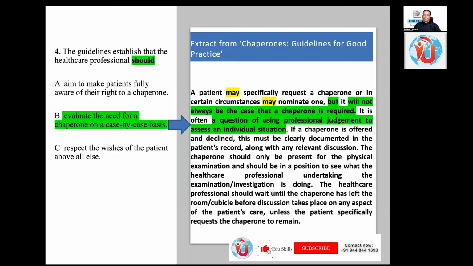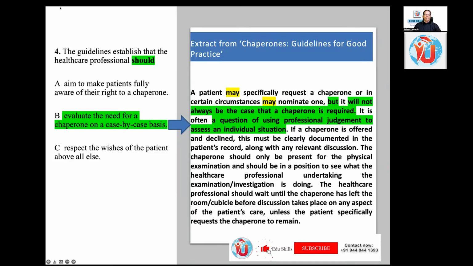The chaperone should only be present for the physical examination and should be in a position to see what the healthcare professional undertaking the examination or investigation is doing. The healthcare professional should wait until the chaperone has left the room or cubicle before discussion takes place on any aspect of the patient's care, unless the patient specifically requests the chaperone to remain.